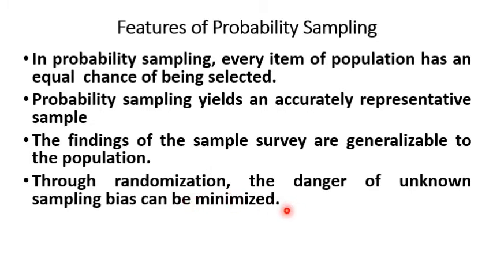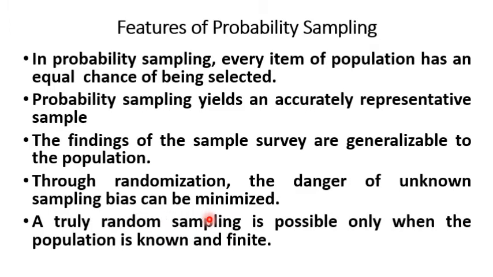Through randomization, the danger of unknown sampling bias can be minimized. So sampling bias can be minimized through randomization. A truly random sampling is possible only when the population is known and finite. But there are some sampling methods that can be adopted even if the population is unknown and infinite. That will be discussed later.